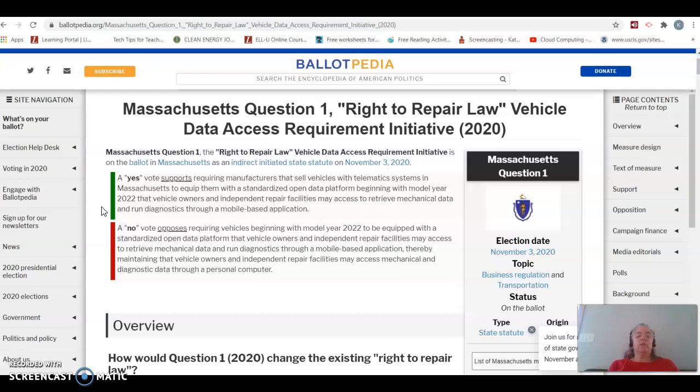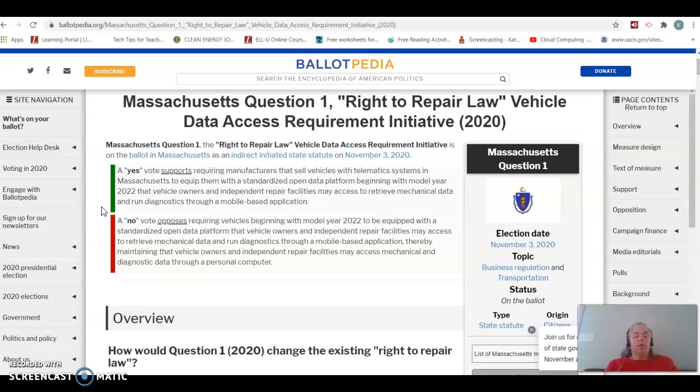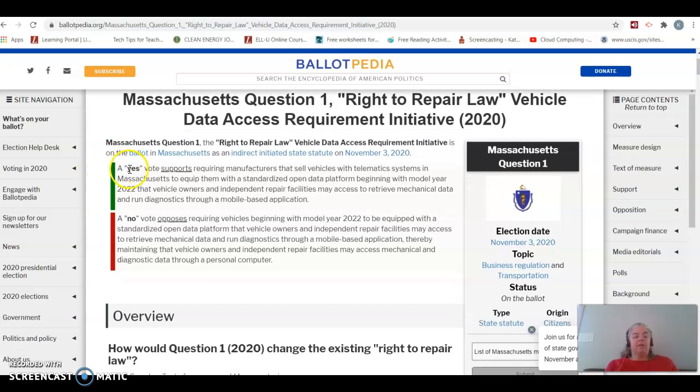So this question is about who gets the information to repair a car. So the ballot measure asks if we should have the right to repair our cars, but that's not really what the actual question is. It isn't about whether I have the right to get under the hood of my car and repair it. It's actually much more about who gets the information about how to repair it.